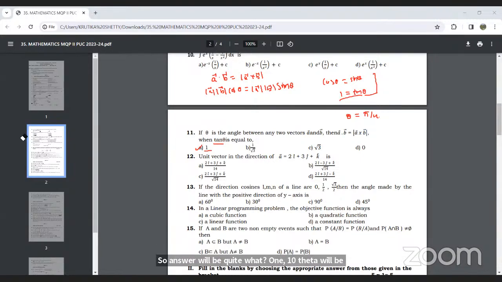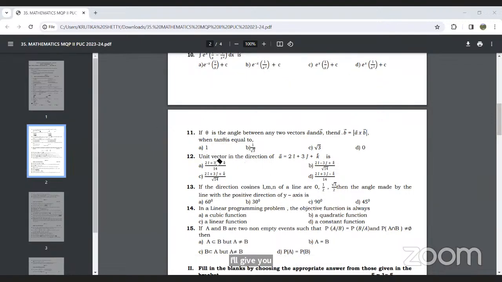Next, I'll give you 2 minutes. Try to solve the next example, the 12th one, and tell me the answer. Very easy, it's based on the vector definition. What is a unit vector? We know the unit vector formula: a cap is equal to vector A divided by mod of vector A. So find the mod of vector A, divide it, and you will get the answer. Take 2 minutes, quickly solve it, and tell me the answer. Text it in the chat box.